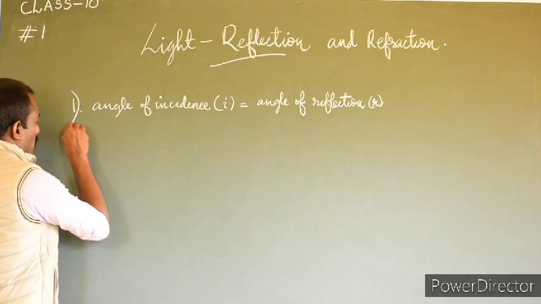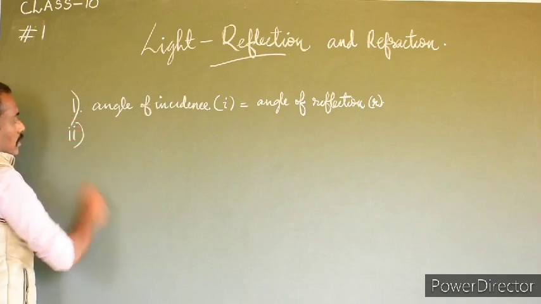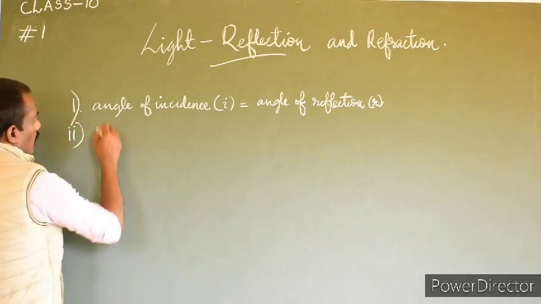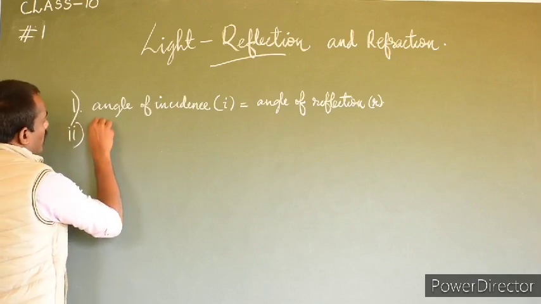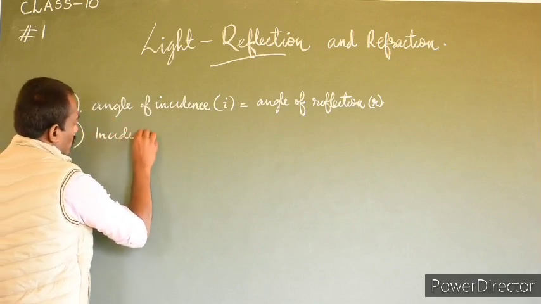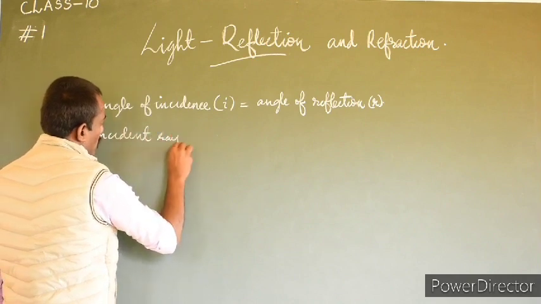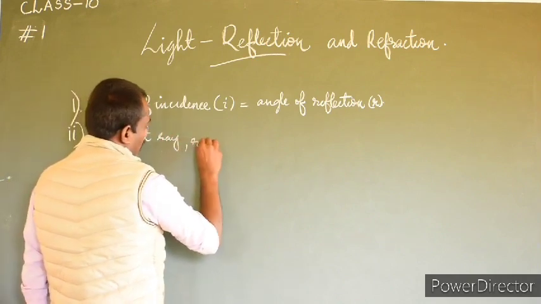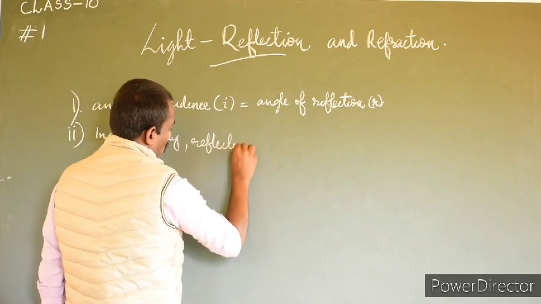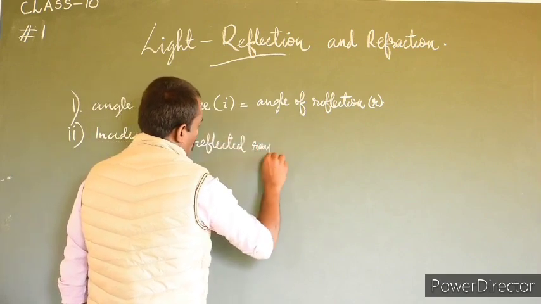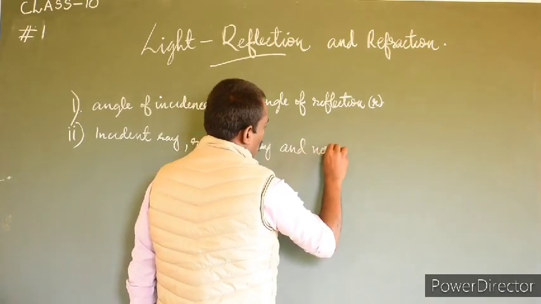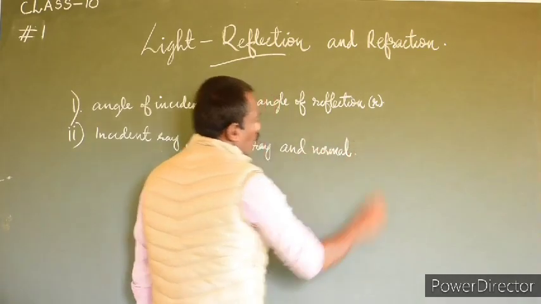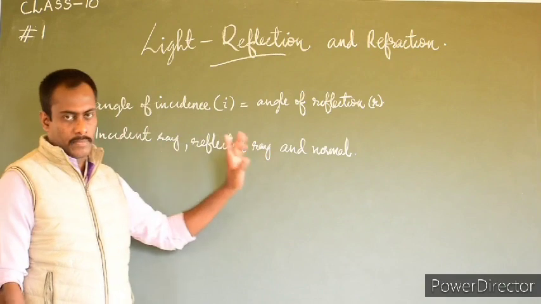The second law says that the incident ray, reflected ray, and normal all lie in the same plane.